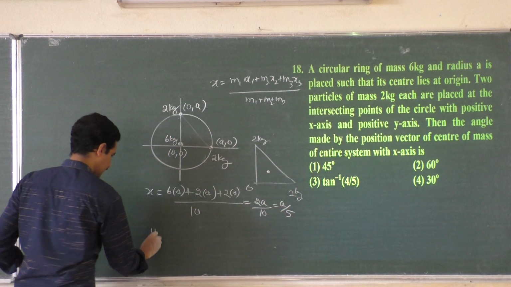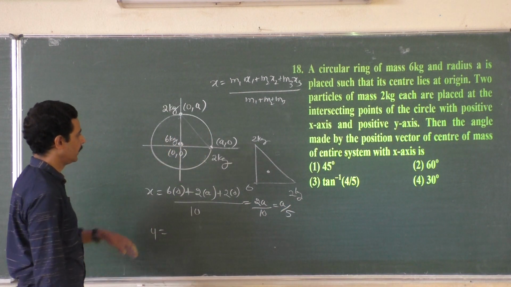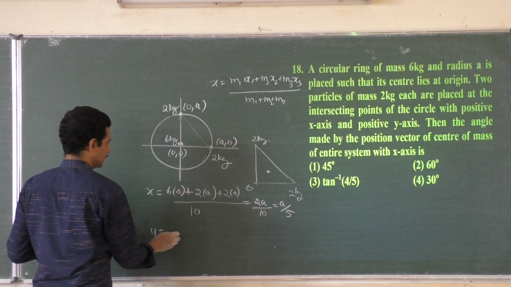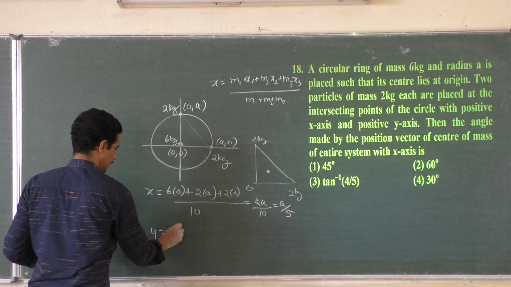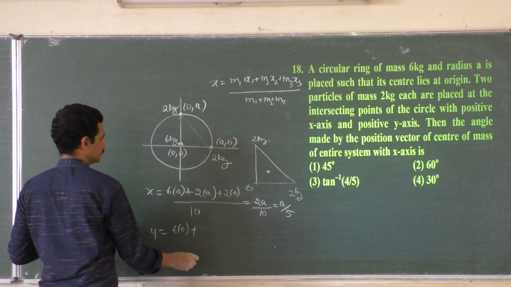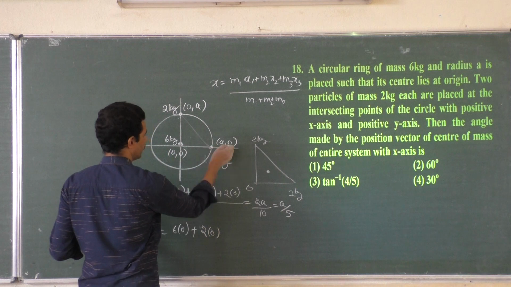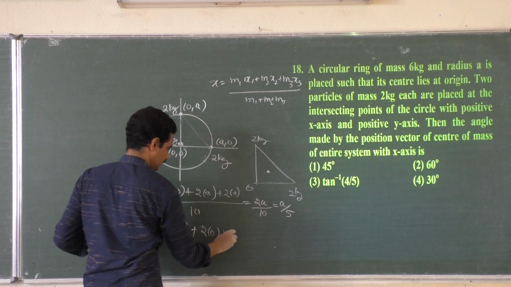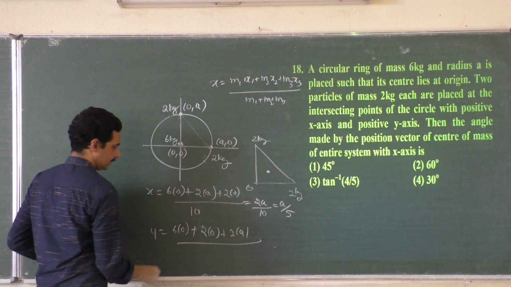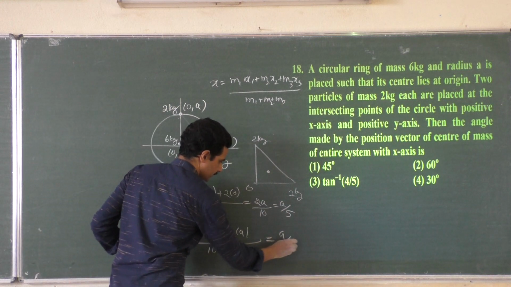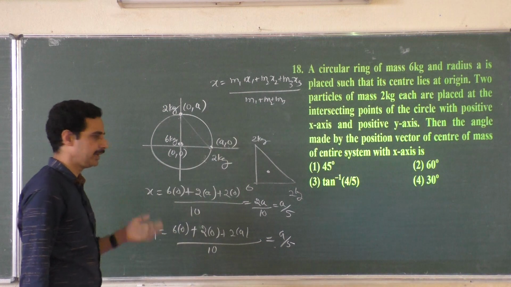What is the y coordinate of the center of mass? m1 y1 is 6 into 0 only, plus m2 y2, 2 into 0, now there is no y coordinate for this one, plus 2 into a, divided by 10. What is the answer? The answer is again a by 5. So the center of mass lies at a by 5, a by 5.